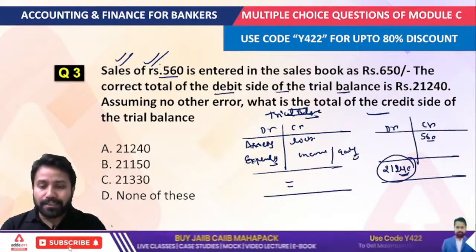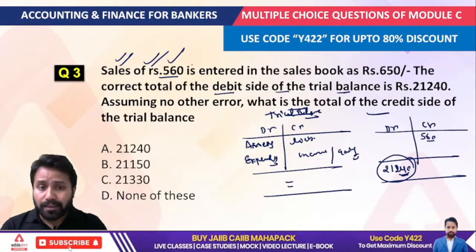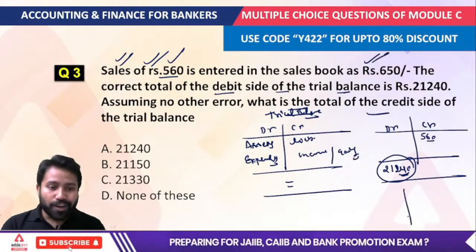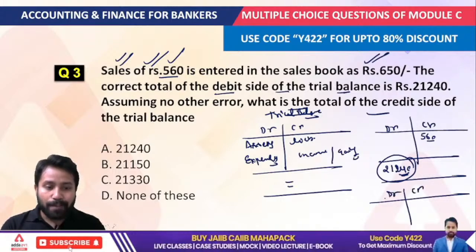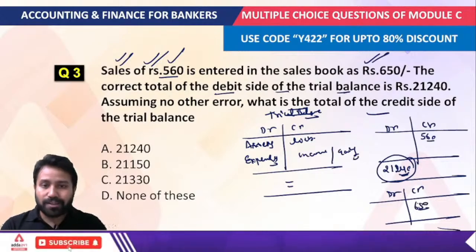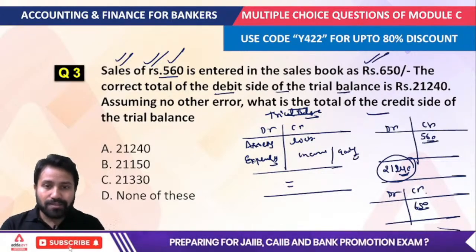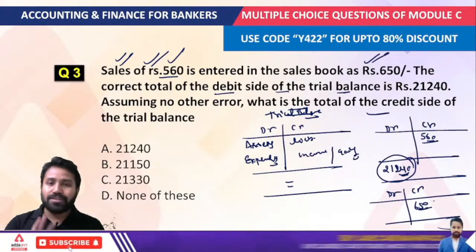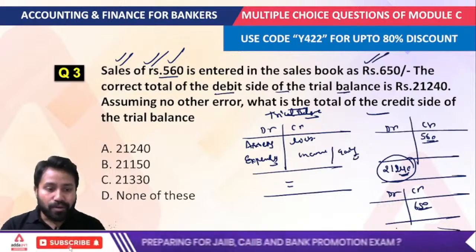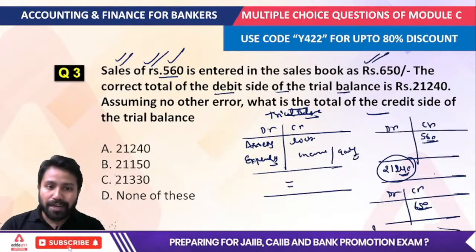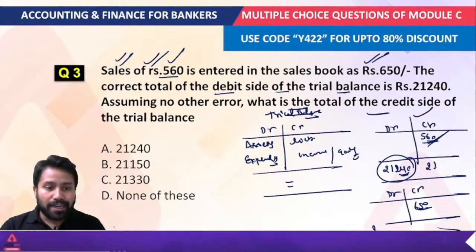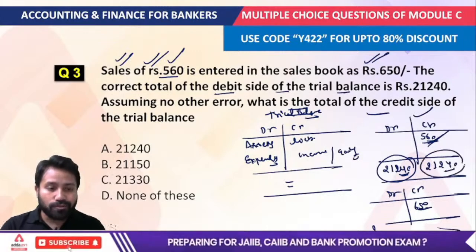What mistake exactly was made? The sale of 560 rupees is entered in the sales book as 650 rupees. So what is the difference? If this is the debit and this is the credit side, what exactly happened? It actually recorded 650 under the credit side. That means 560 here and 650 here, so the difference is 90 rupees, right? Because the debit balance should be equal to the credit balance, if 560 would be recorded here, then the credit balance should be 21,240.